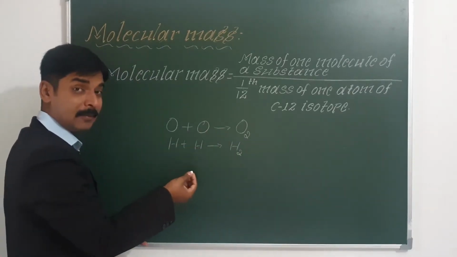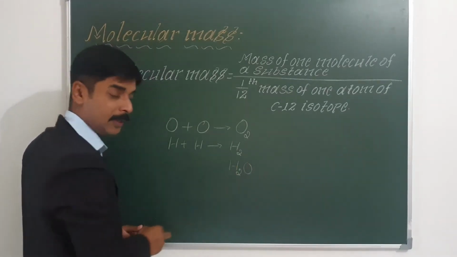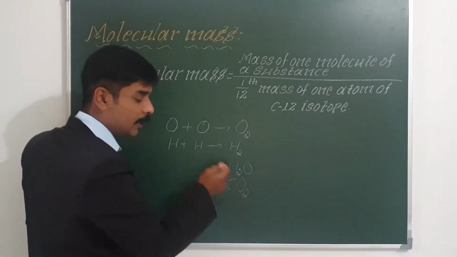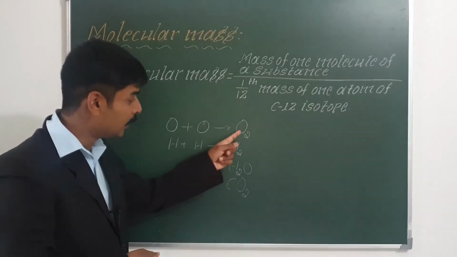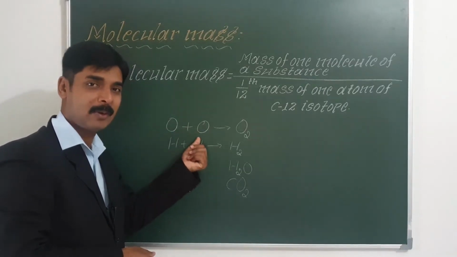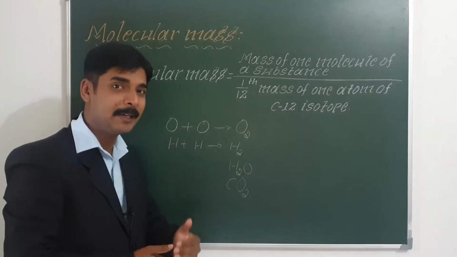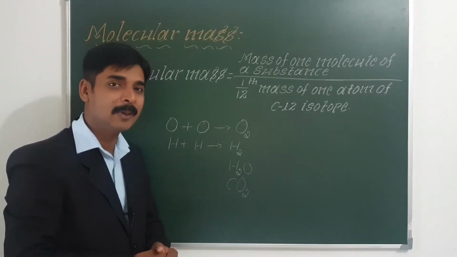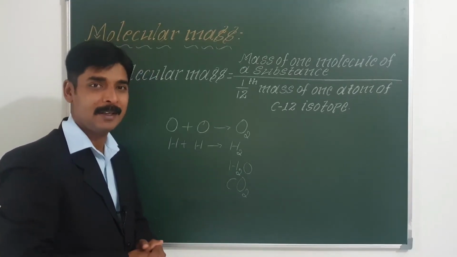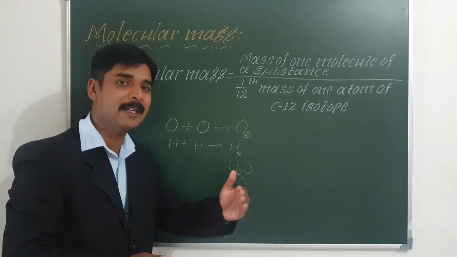When two hydrogen atoms and one oxygen atom combine, a water molecule is formed. When one carbon atom combines with two oxygen atoms, a carbon dioxide molecule is formed. So a molecule is formed when two or more atoms of the same element or different elements combine. But a compound is formed only when atoms of different elements combine.